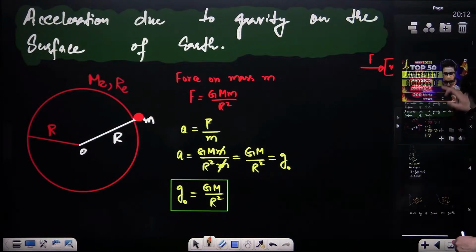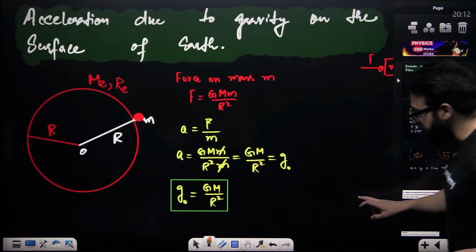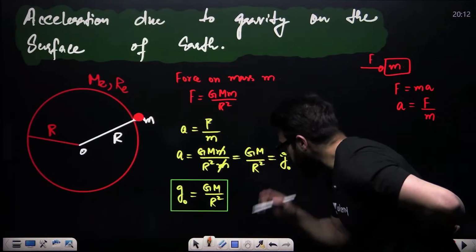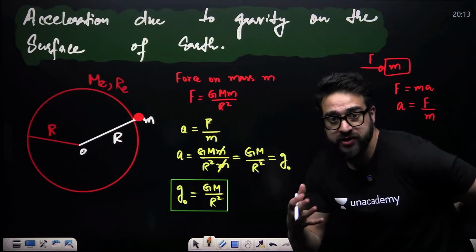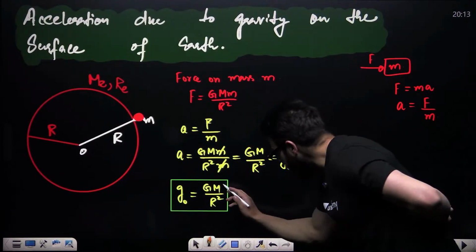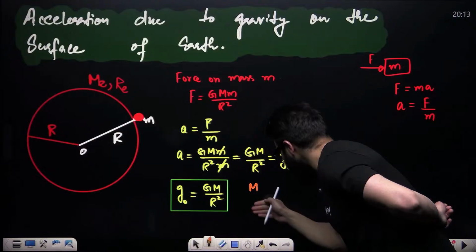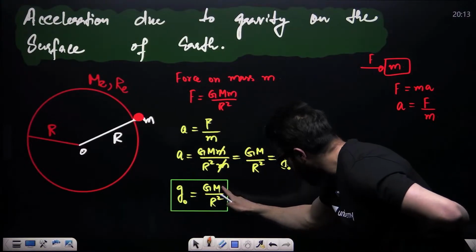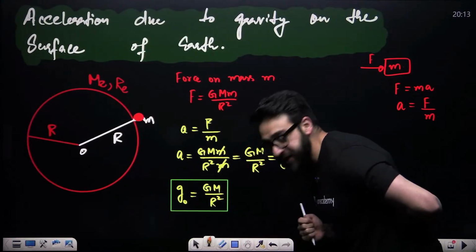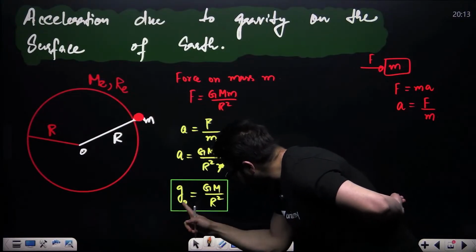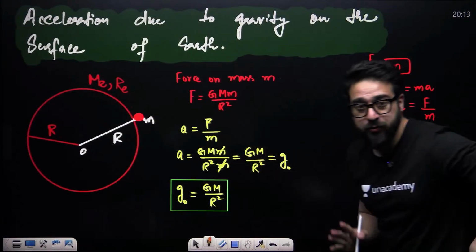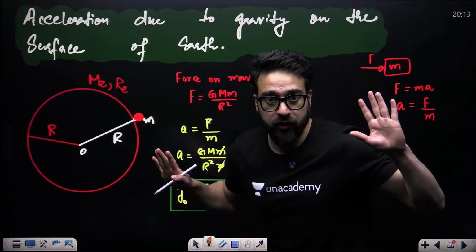Now, guys, listen to me very carefully. G means universal gravitational constant. If mass is constant, G is already constant. In that particular case, g naught is inversely proportional to R square.